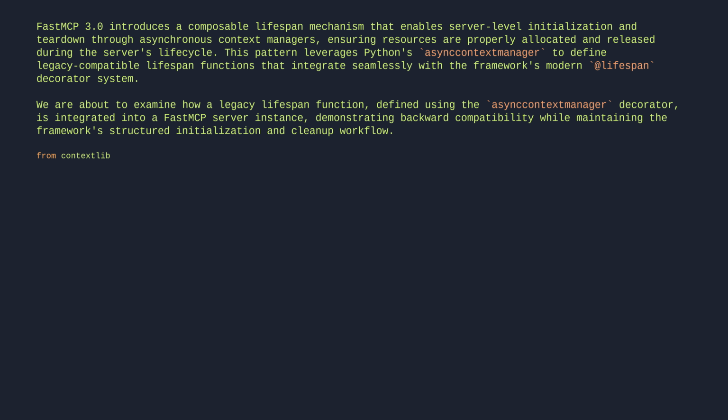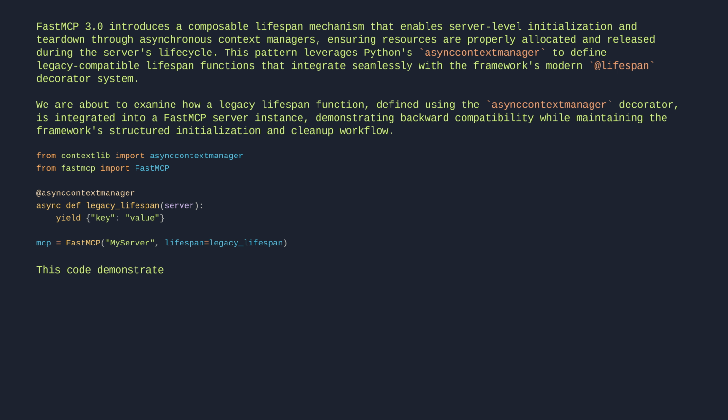From contextlib import asynccontextmanager. From fastmcp import FastMCP. @asynccontextmanager async def legacy_lifespan(server): yield {"key": "value"}. mcp = FastMCP("MyServer", lifespan=legacy_lifespan).